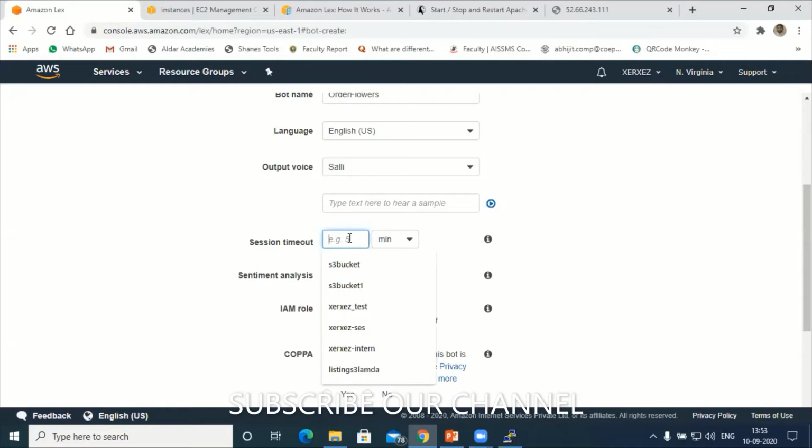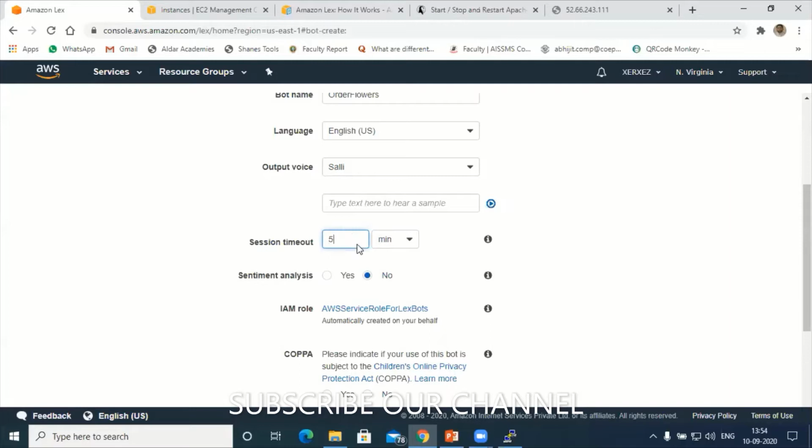That is the timeout session we can give. By default, generally we give 5 minutes as the timeout session. That means it performs sentiment analysis using all that data for 5 minutes. Now there is an option whether you want to perform sentiment analysis or not. Yes, I want to perform sentiment analysis here. We'll see that later when I deploy, so you will understand how it performs the sentiment analysis.